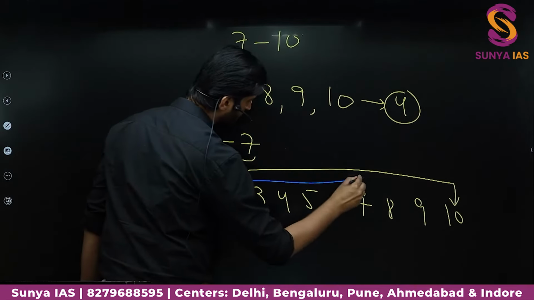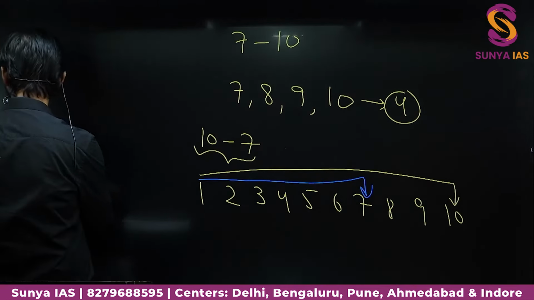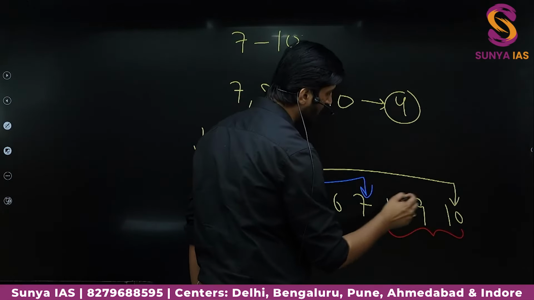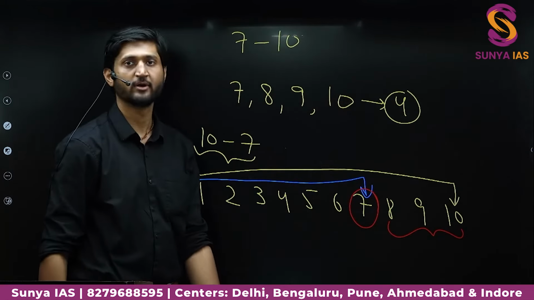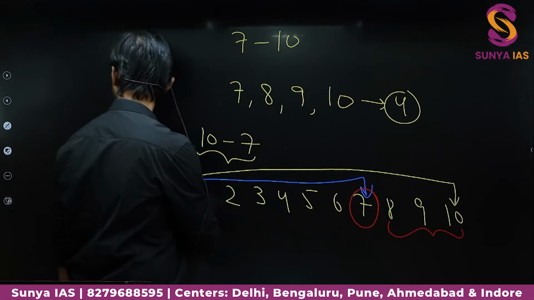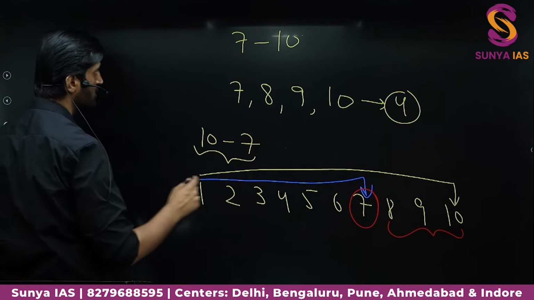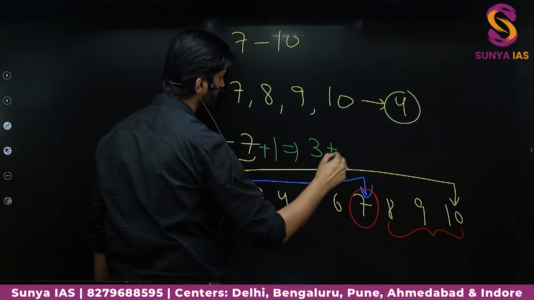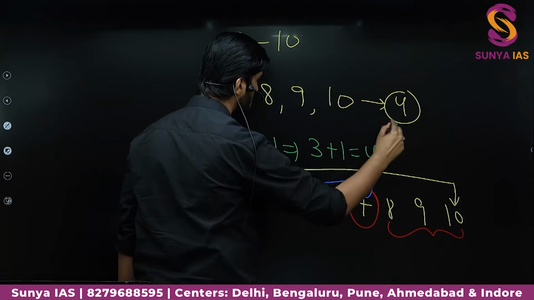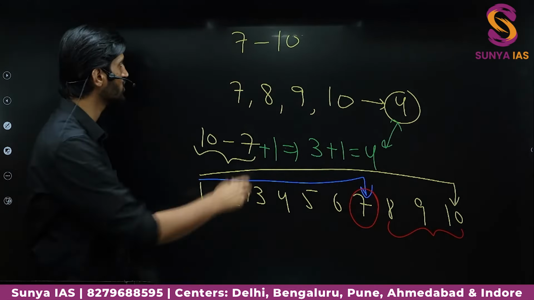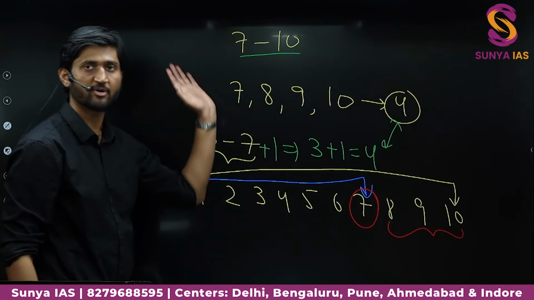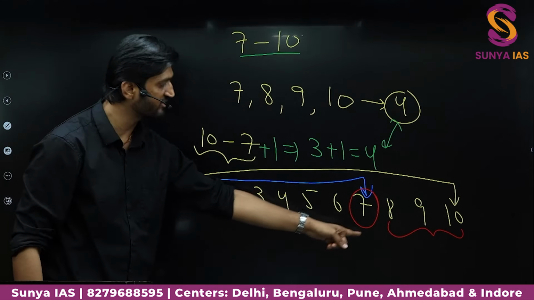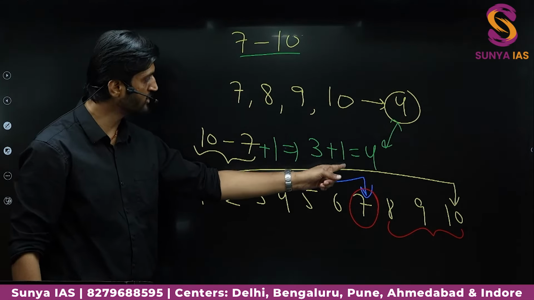7 is at this position. So when you do 10 minus 7, you get this part. So in this part, as you can see, 7 is not involved. So we have to include 7 by just adding a plus 1. So the number of terms will be now 10 minus 7, that is 3, plus 1, that is equal to 4. That is the basic idea. When you have this kind of notation, 7 to 10, what is the number of digits? When you do 10 minus 7, you exclude 7 from the discussion. So you have to add 1 in order to include it.